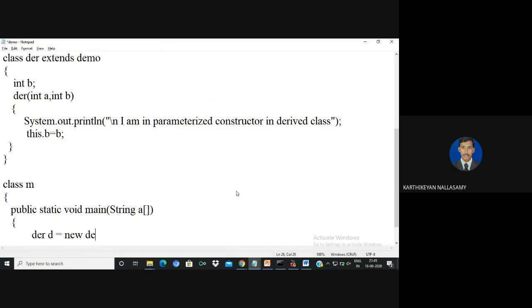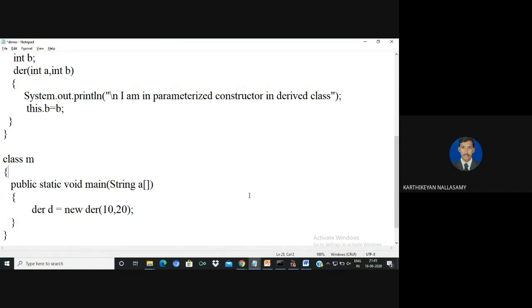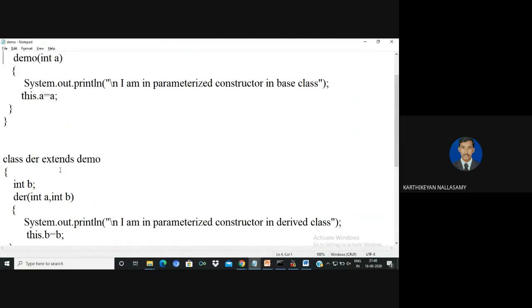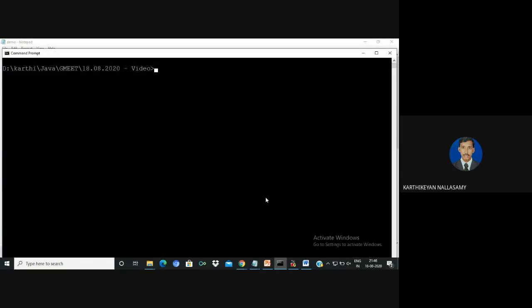But the derived class consists of a parameterized constructor, so we must pass some values. It takes two parameters, so I need to pass two values for the instance variables of both the base and derived classes. Now I'm just assigning values. We know that an error will be displayed because I didn't use any super keyword. You can refer to the previous video on the constructor hierarchy. Here there is no super keyword, so the error is displayed, because we must have at least one default constructor. Let me compile this.